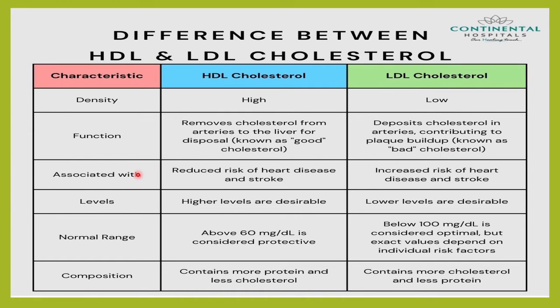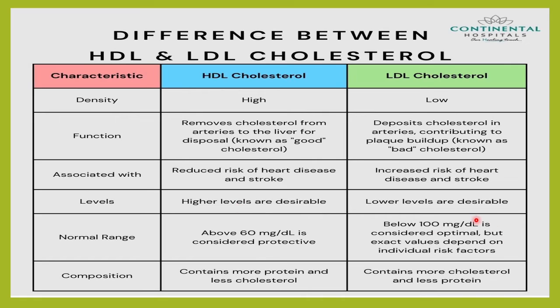So HDL cholesterol, if it is high, it will reduce the risk of heart disease and stroke and peripheral vascular disease. Whereas LDL cholesterol, if it is high, it will increase the risk of heart disease, stroke and peripheral vascular disease. We want the HDL cholesterol level to be high. We want it more than 60 milligram per deciliter. Or at least in a male it should be more than 40 and in a female it should be more than 50 milligram per deciliter.